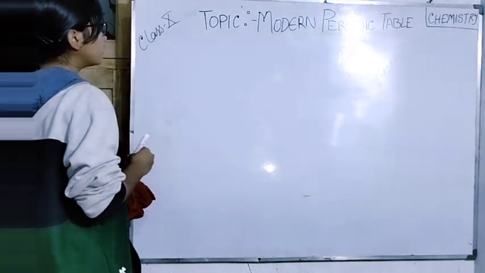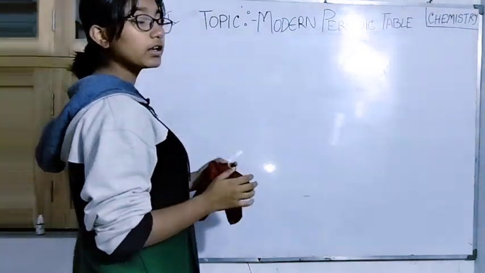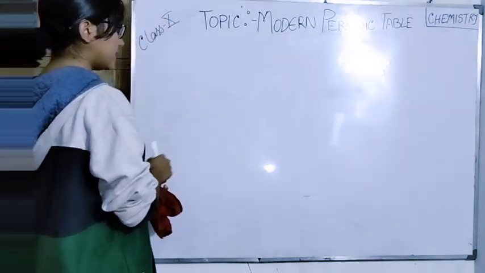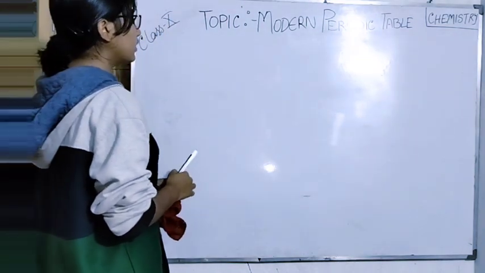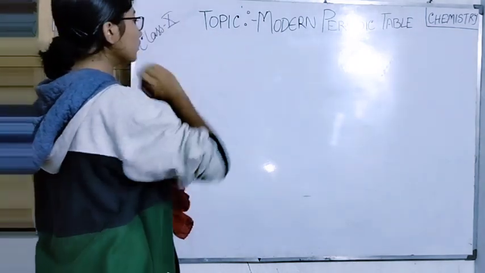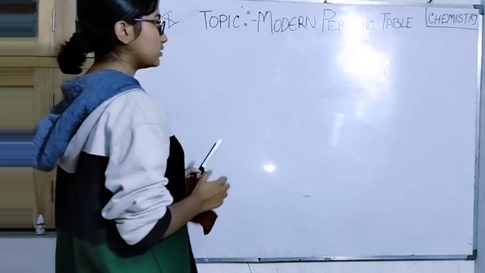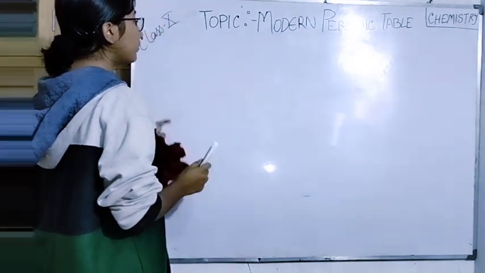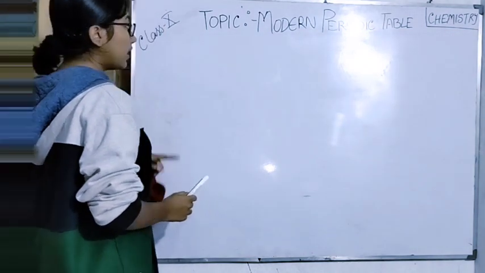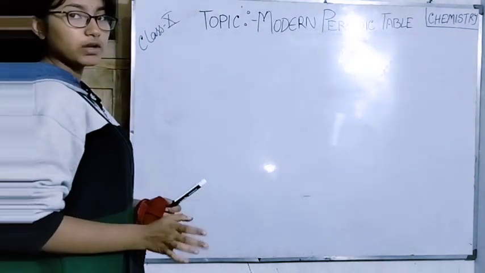During his time, the noble gases were not even discovered, neither any other gases or elements. So he used some triads to represent it, and he didn't represent the elements by their atomic number. So this was disqualified.